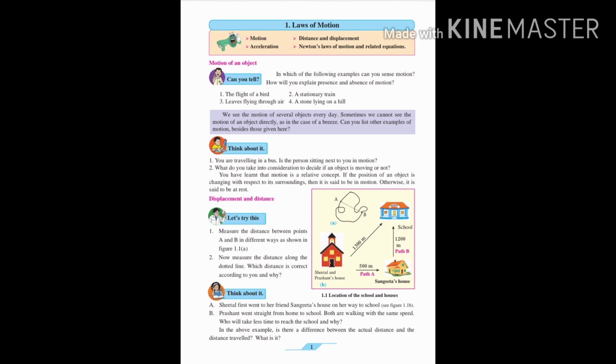Now, motion is a relative concept. Why am I calling it a relative concept? You will understand now. Imagine yourself sitting in a car and you are going on a road. The driver who is driving the car and you both are on your seats, so you both assume you are not moving.